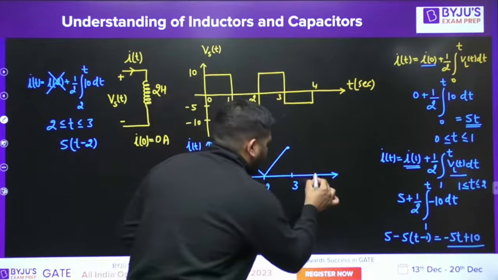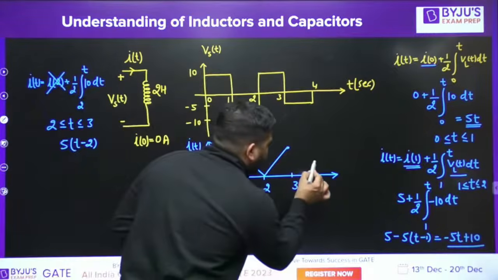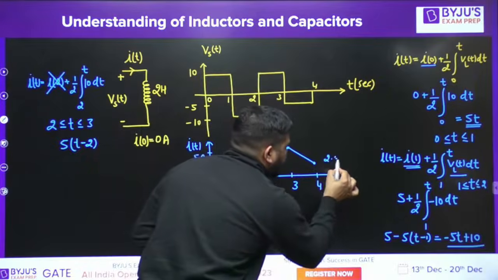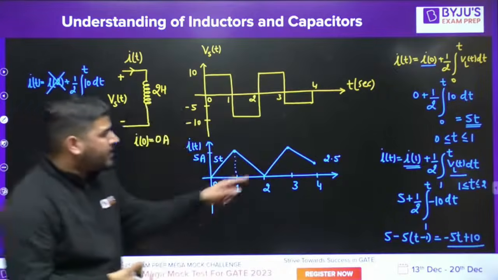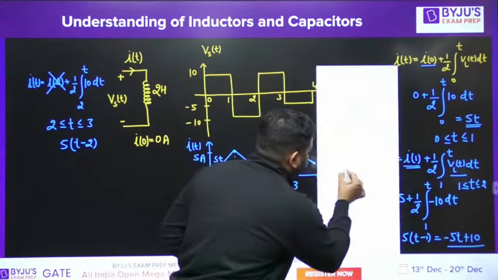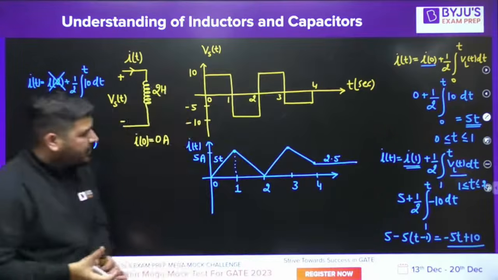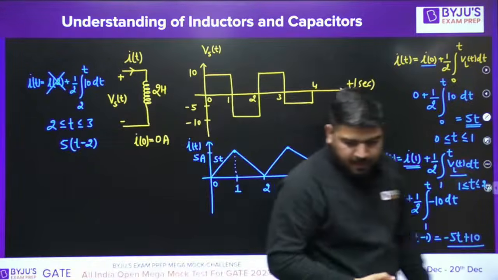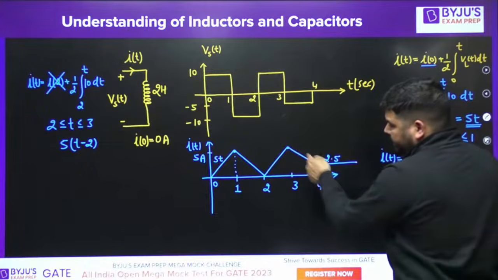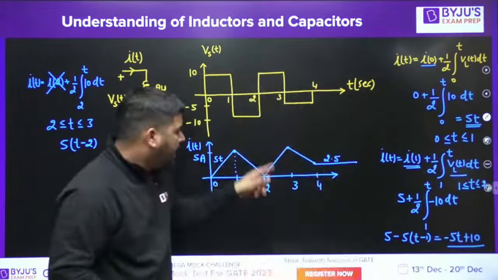Now, 3 to 4. Let's see 3 to 4. You can check it yourself. From 3 to 4, it will be 2.5. So at 4 seconds, it will be 2.5. You can check it. And then it will remain constant. This will be the equation for the current. I don't think that I should plot this. It's your part. You can do it yourself.